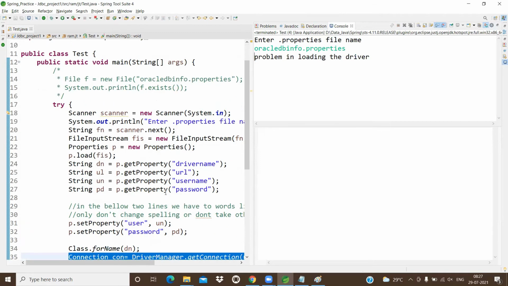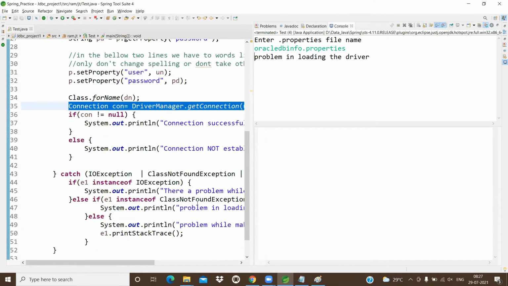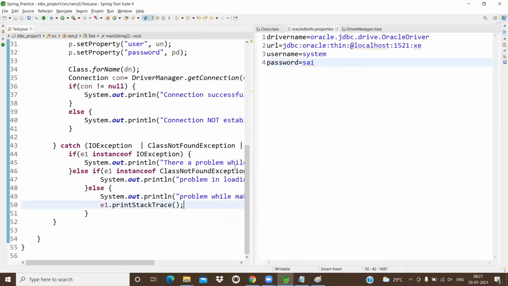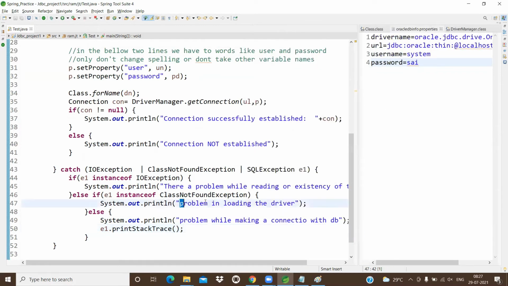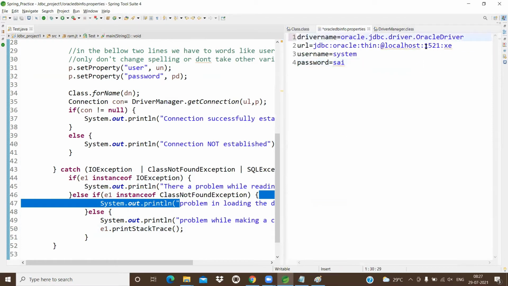Let me print that problem once more for clarity. The driver get class. Here we got an exception. The problem in loading driver means ClassNotFoundException. So the package name is wrong. Now let me make another mistake.